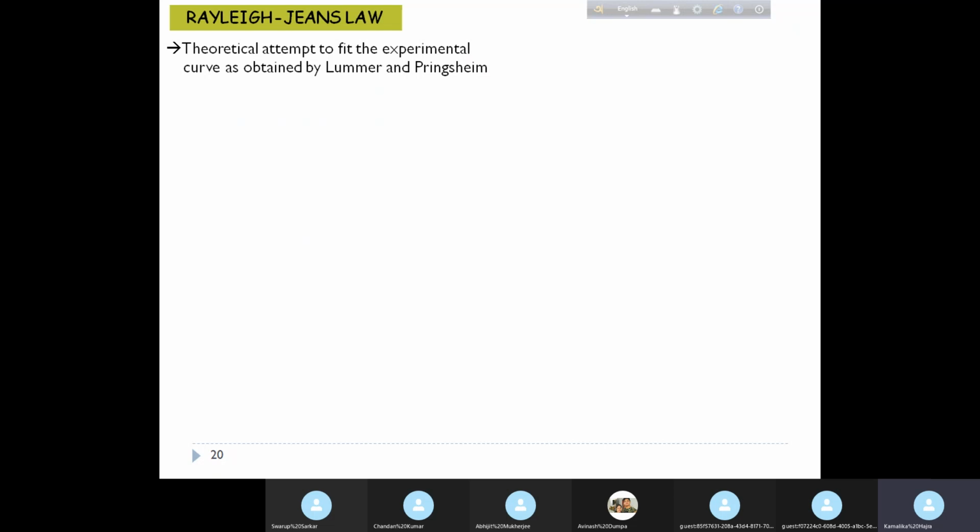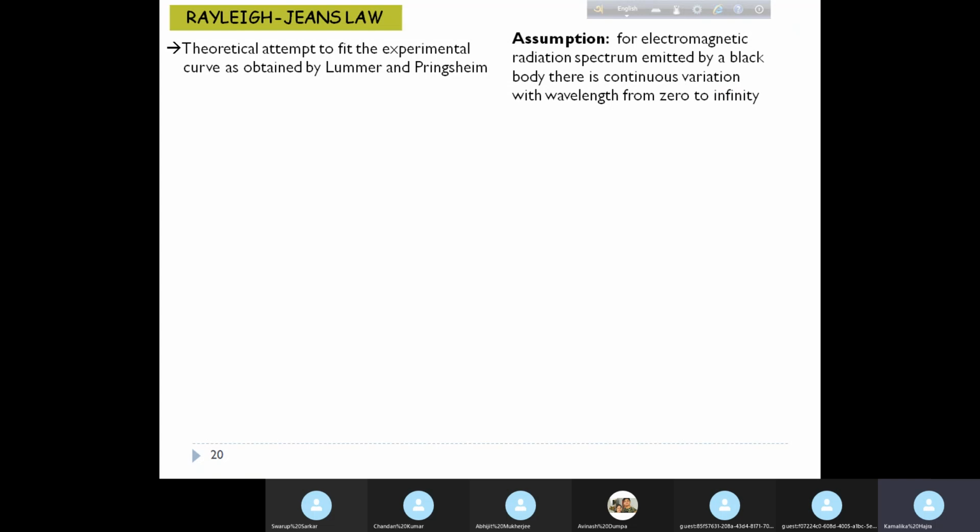So the failure of Wien to explain the entire curve led again Rayleigh and Jeans, Lord Rayleigh. You studied Rayleigh's criteria of resolution. So the same Lord Rayleigh and Jeans further wanted to theoretically establish an explanation for the experimentally obtained curve of Lummer and Pringsheim.